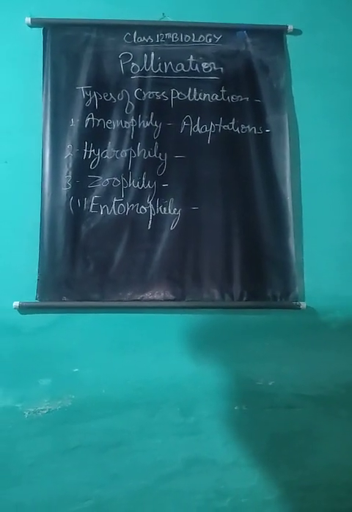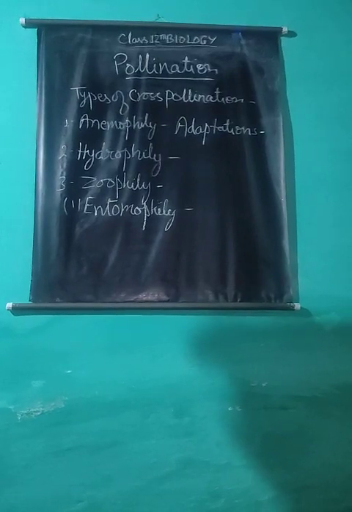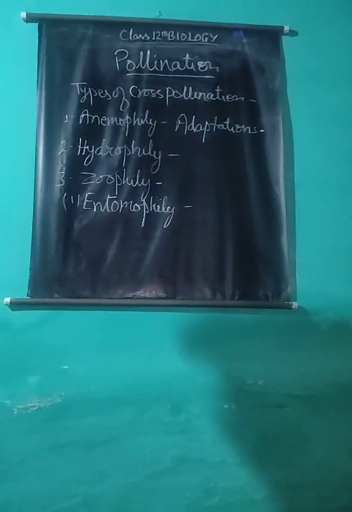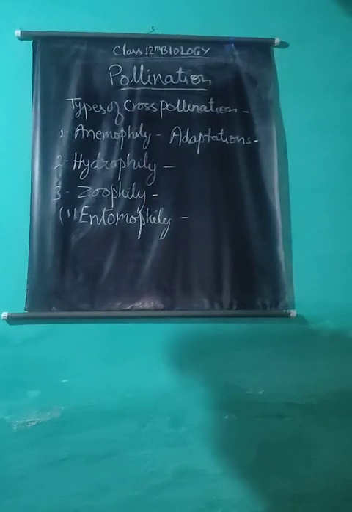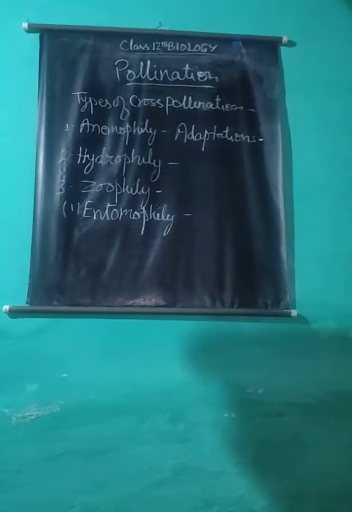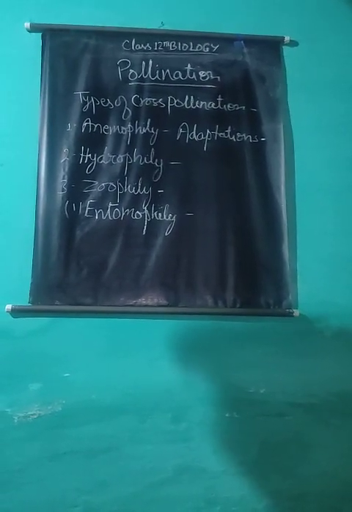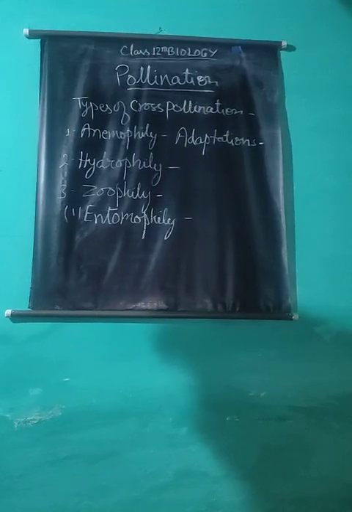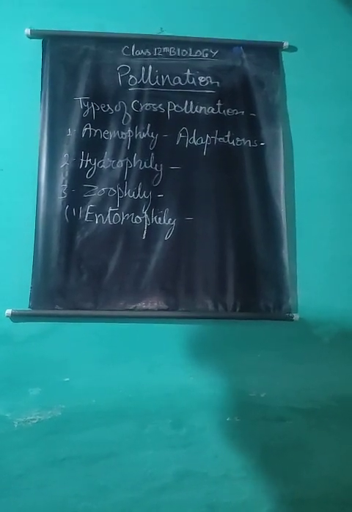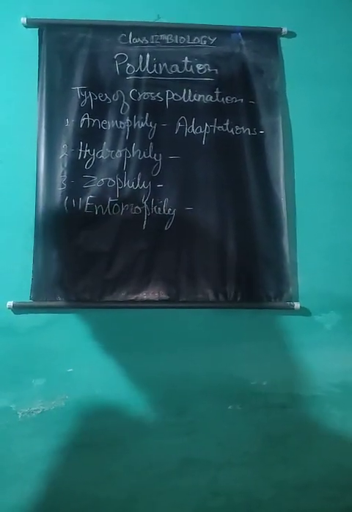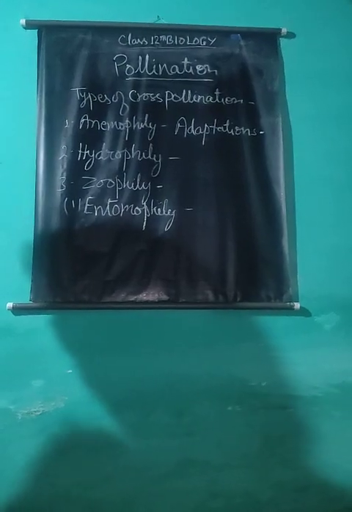Pollen grains are often hairy, sticky, and rough, so that they get attached to the legs or proboscis of insects. The stigmatic surface is also sticky. Those flowers which open at night are generally white colored and therefore easily seen by insects at night also. In some plants, leaves near the flower become colored to attract insects.